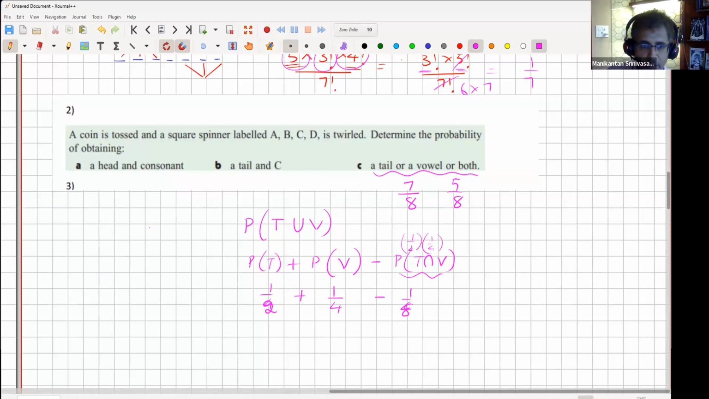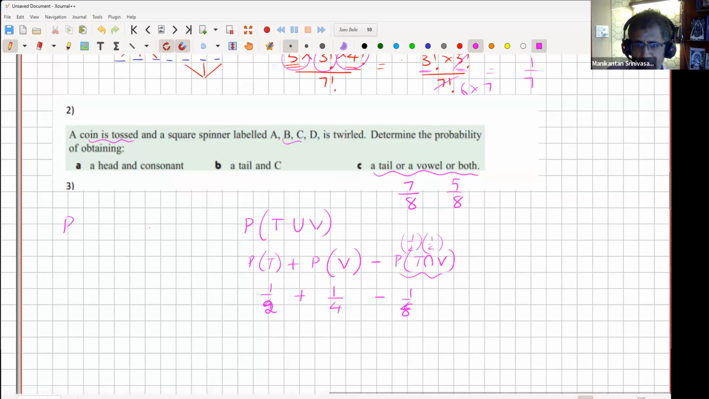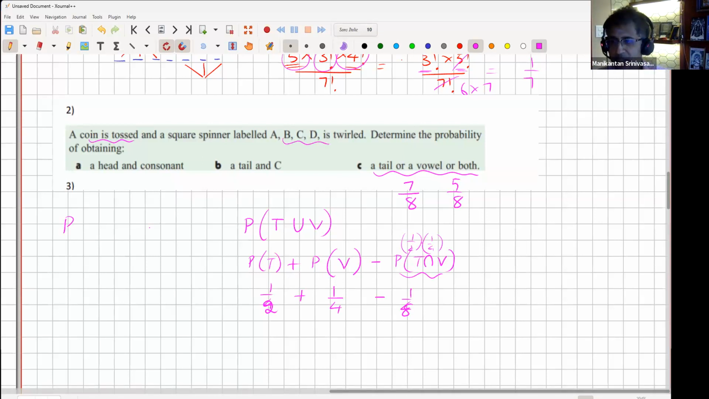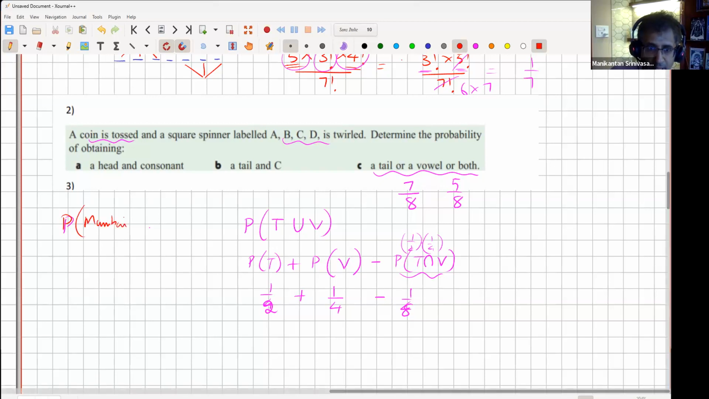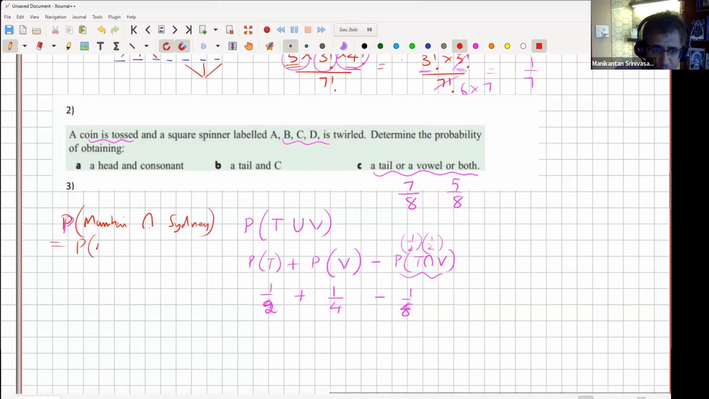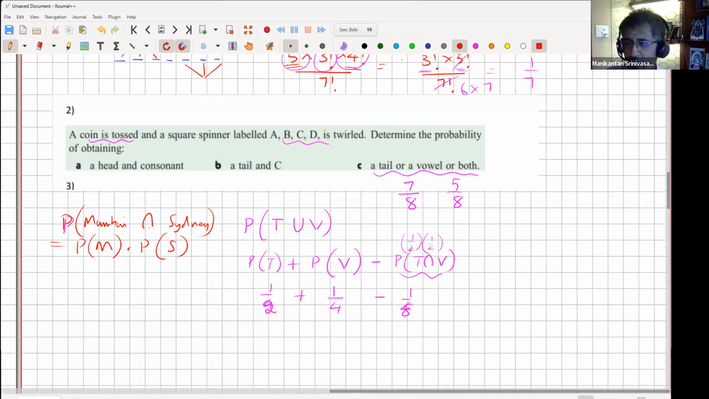For example, what is the probability that the coin is tail and you're picking a vowel? This is not going to influence that, and therefore the probabilities will multiply. So where will they not multiply? In fact, I'll give another example for independence. What is the probability that it's raining in Mumbai and Sydney at the same time? That's the probability that it's raining in Mumbai times the probability it's raining in Sydney, because the weather in Mumbai is not going to influence the weather in Sydney by any stretch of imagination.